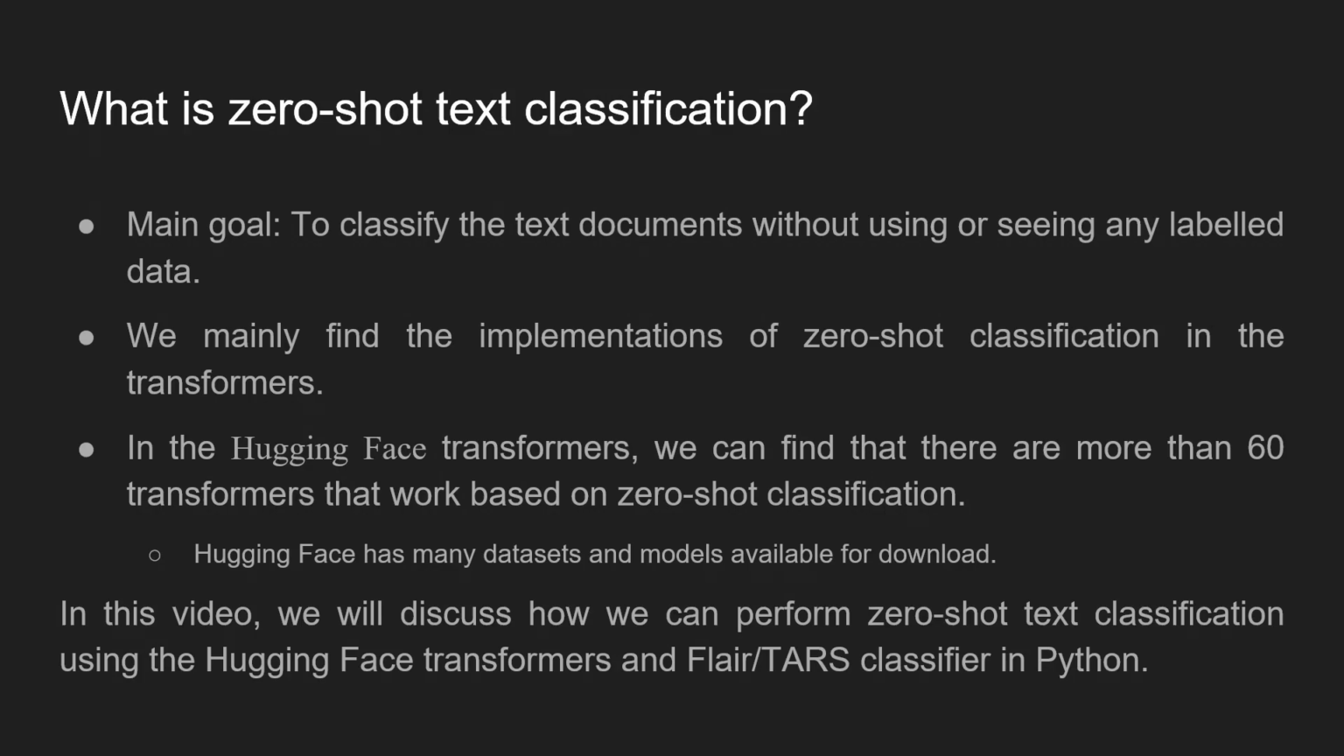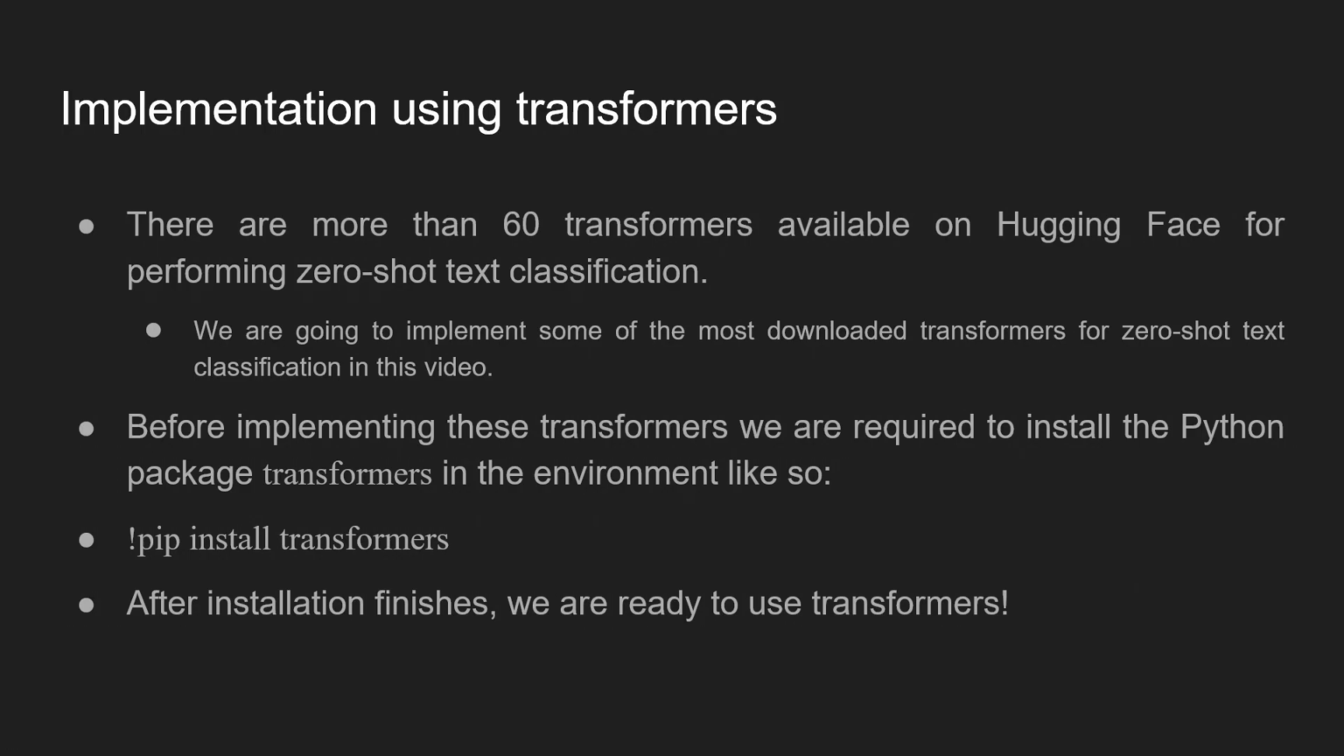Now in this video, we will proceed to zero-shot text classification. We will use two different approaches. One, transformers from the Hugging Face hub, and second, the TARS classifier from the Flair package in Python. First, like I just said, we will implement zero-shot learning using transformers.